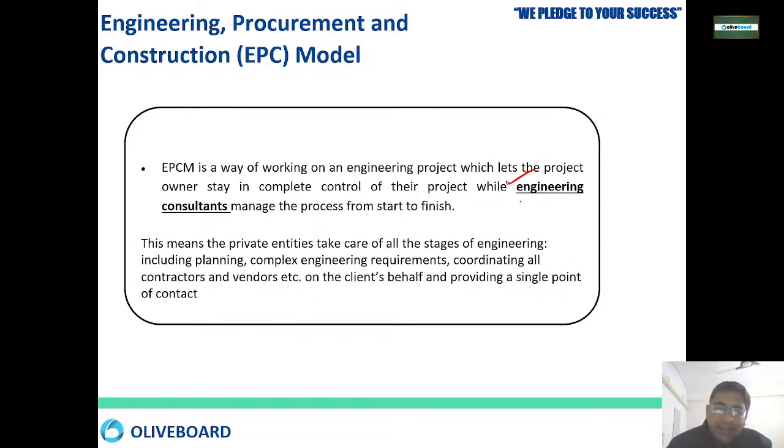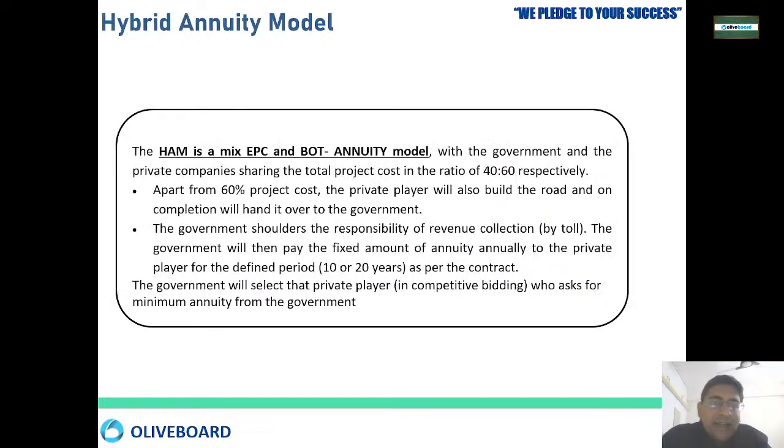Whatever is related to engineering in that project, from planning, complex engineering requirements, to coordinating with the contractors, vendors and everybody, this private party will take care of. Rest, funding, owning, financing, everything will be with the government, the public entity.